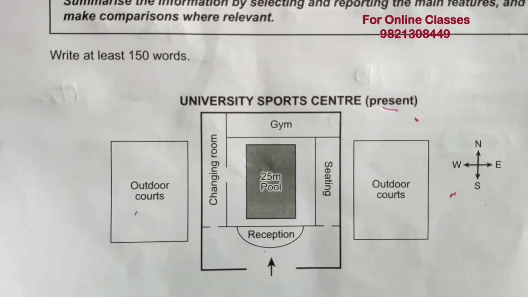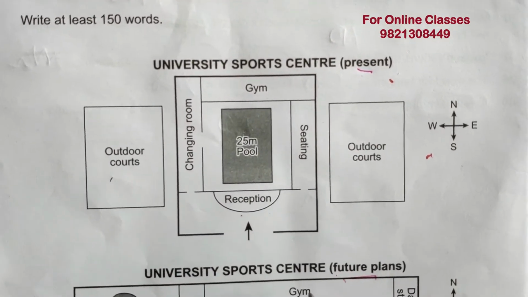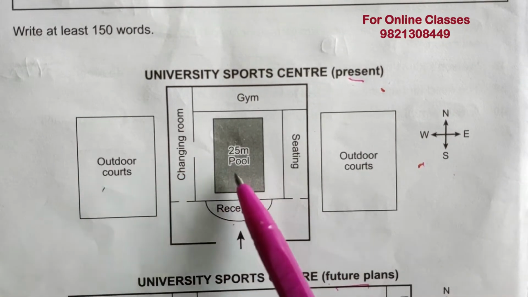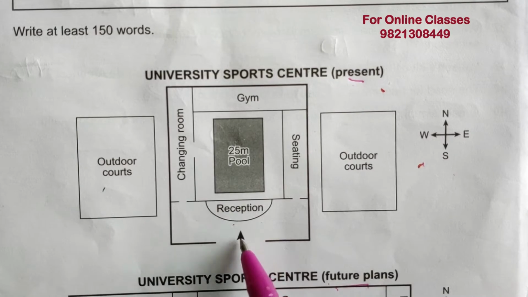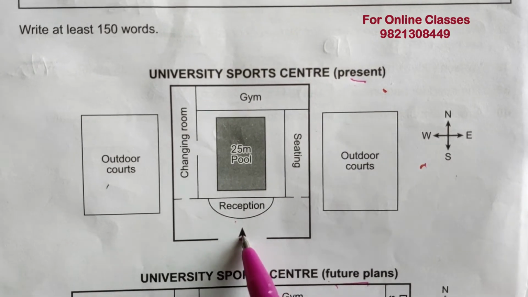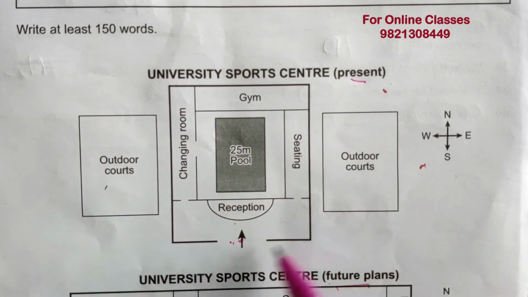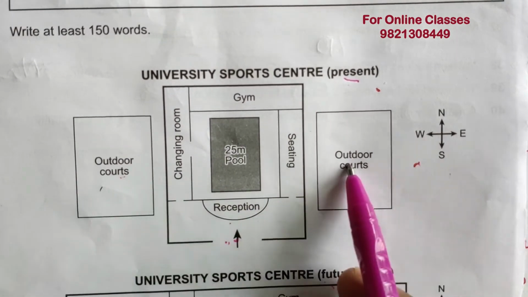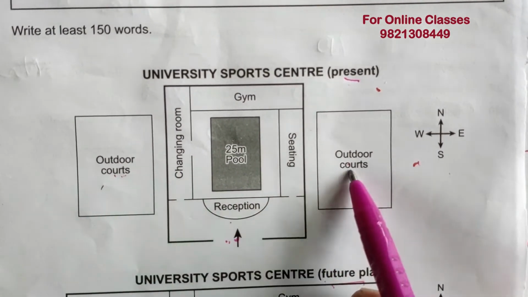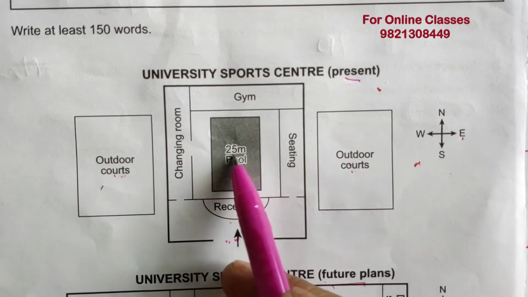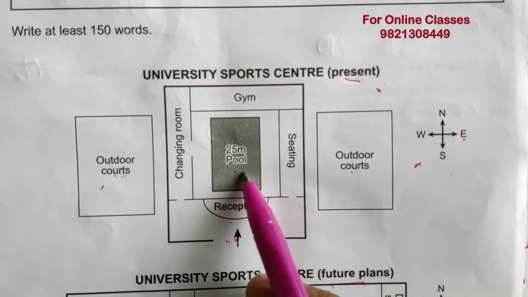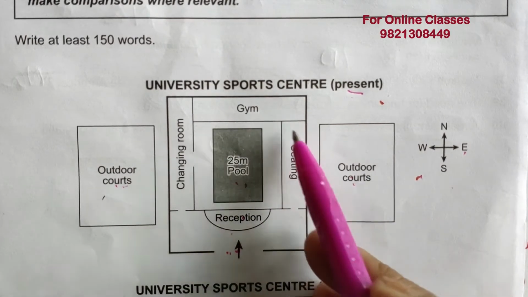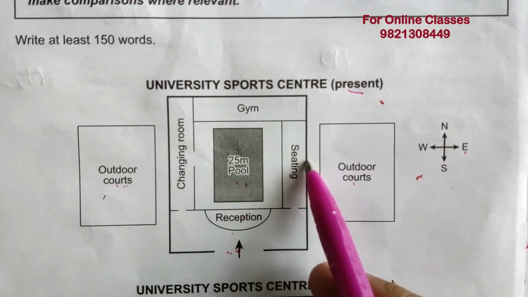Okay, now let's look at the first diagram. What we can see here, there is a reception area in front of the entrance. This is a building, this is a sports center and the main building, and there are two outdoor courts, one on the western and one on the eastern side, and a 25-meter pool behind the reception, and the gym is at the back of the sitting area.